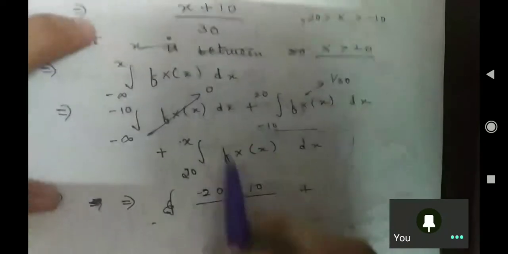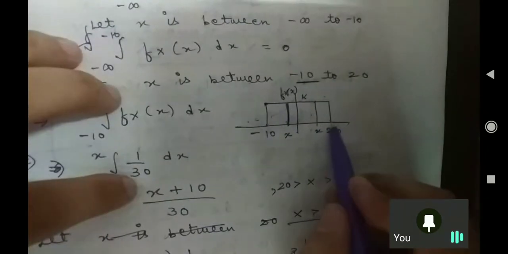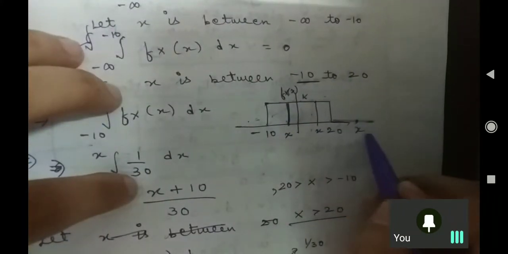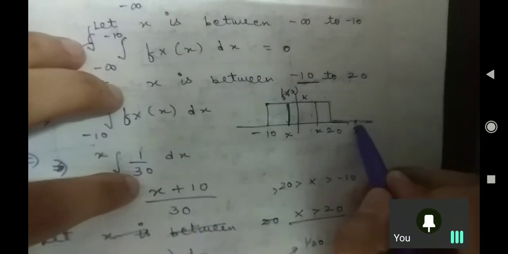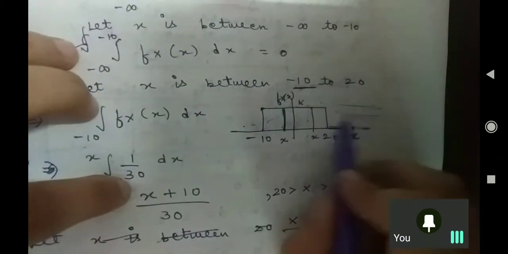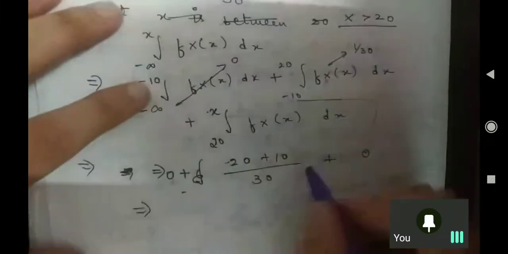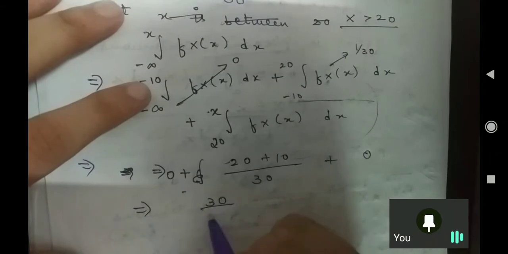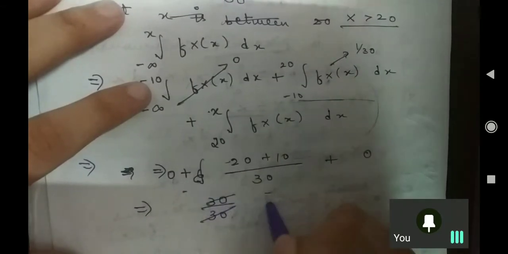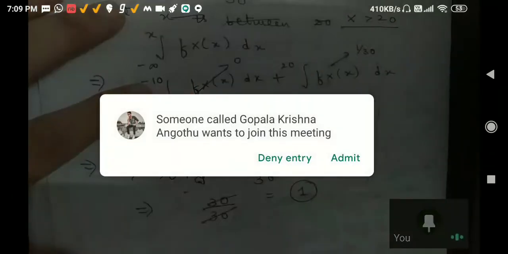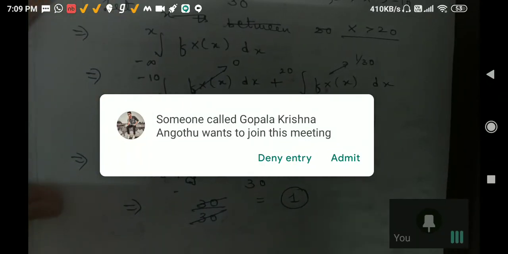Plus, from 20 onward, if I say greater than 20, if your x is lying over here, sir, that is for sure your PDF is not lying here. So that is 0. So 0 plus 0 from here to here. So what will I say? 30 over 30. This comes out to be 1. Is that clear or not?